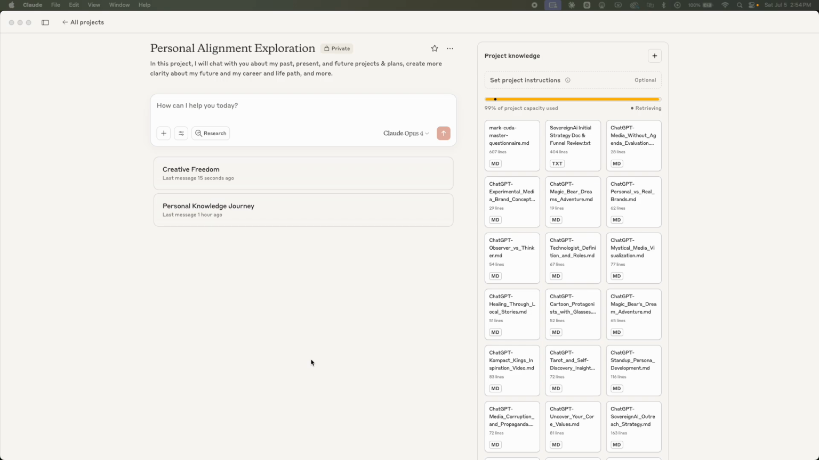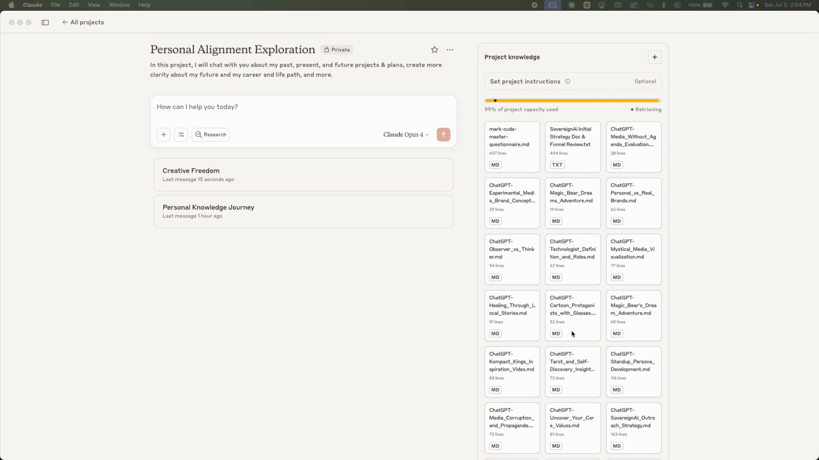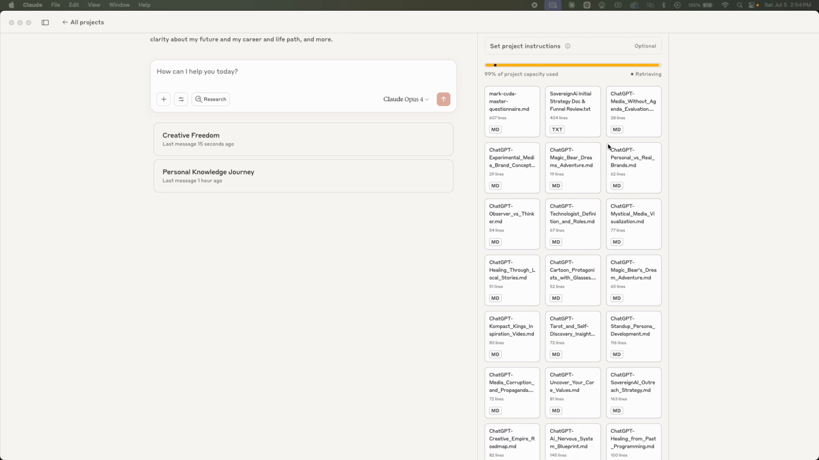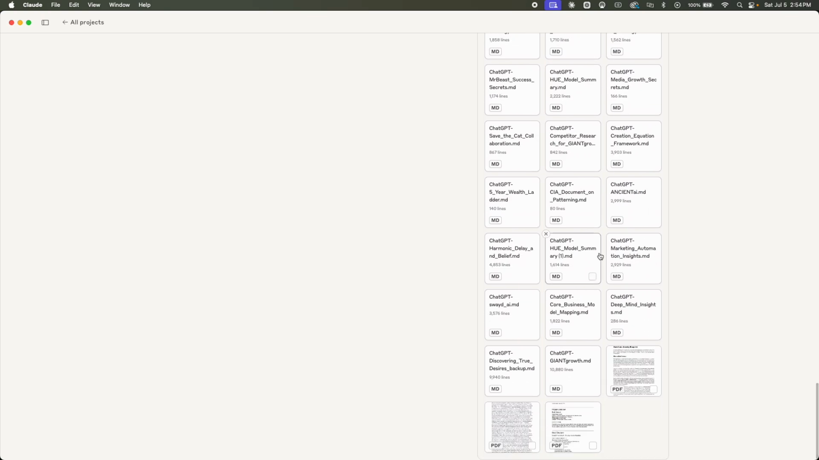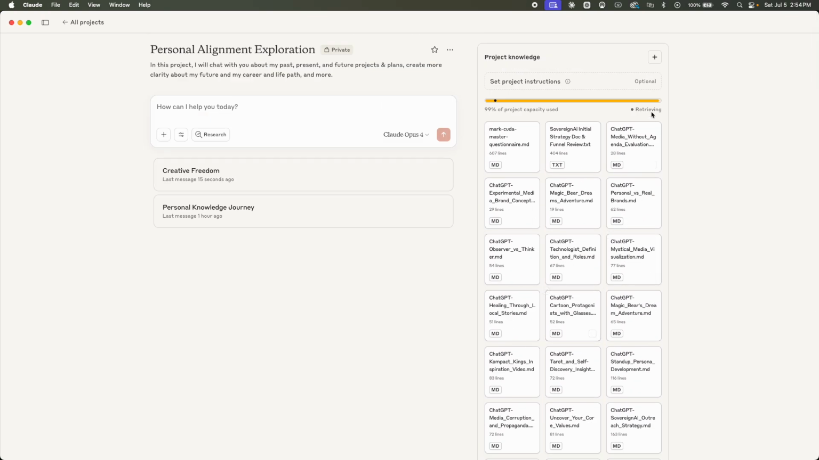So, what I started with was going into my ChatGPT team account, which you can't by default export your conversations from. I actually found a resource on GitHub that adds an extension to be able to do that. And I exported every single conversation that I ever had with that ChatGPT account.